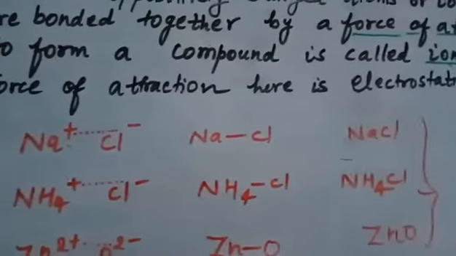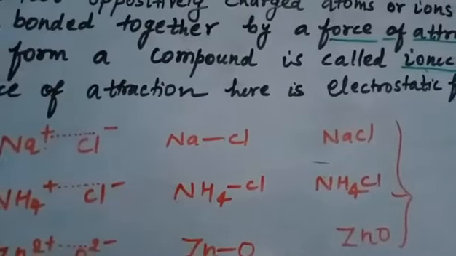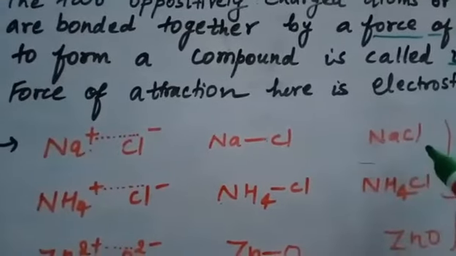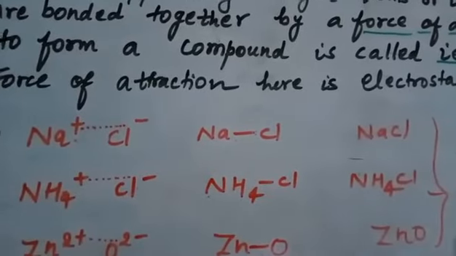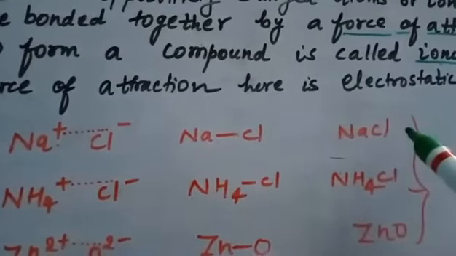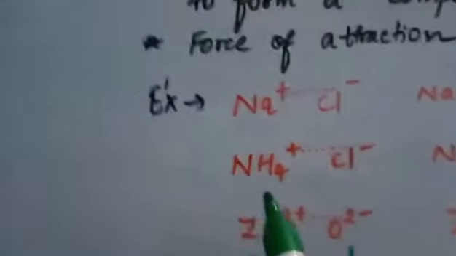Okay, so we can say that sodium chloride is an ionic compound because it is made by two oppositely charged ions, that is Na+ and Cl- ions. Okay, now we will see another example.